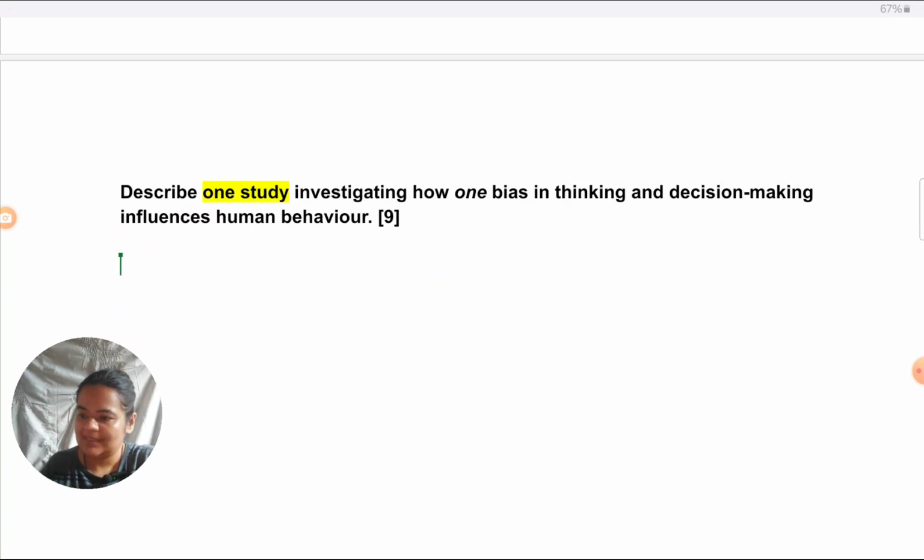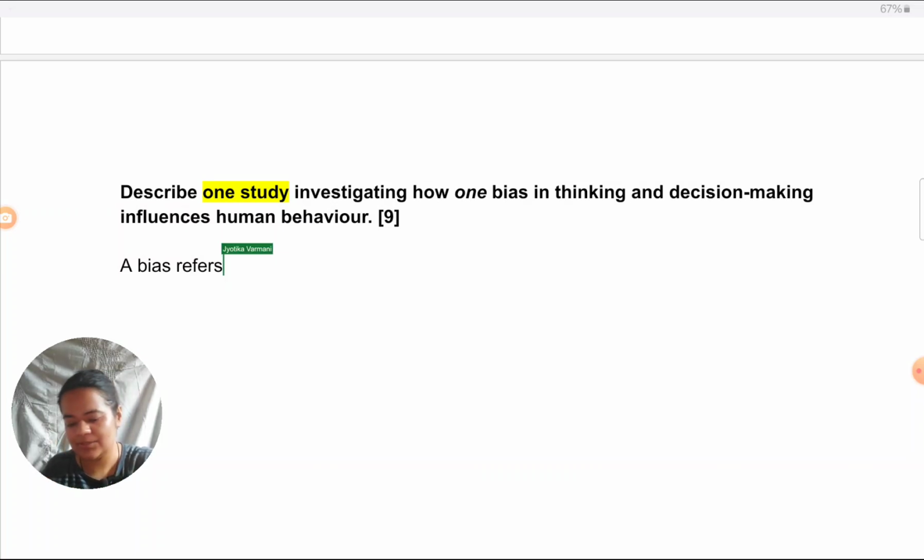Okay, so what we can say is a bias refers to, again, many of you might want to be more focused and you wouldn't want to give general definitions. That's a matter of writing style. So if you feel it's totally unnecessary to give any general definitions like bias, decision making, and all, and directly want to come to cognitive ease bias, that's absolutely fine. Like, there's no issue at all in doing that. This is my preferred style of writing.